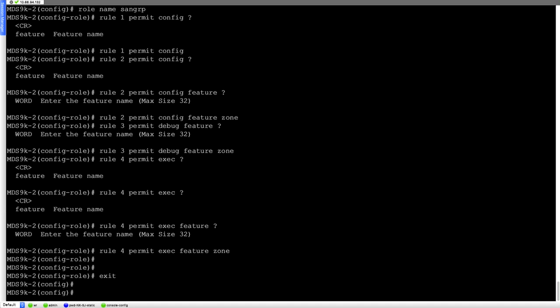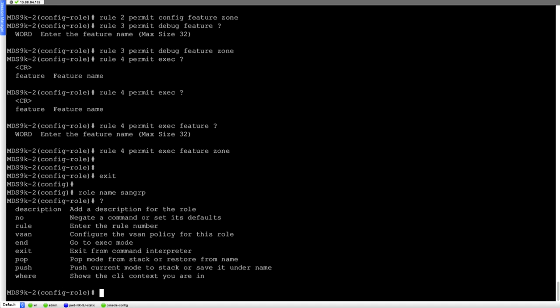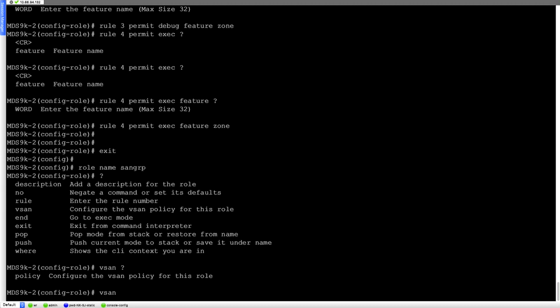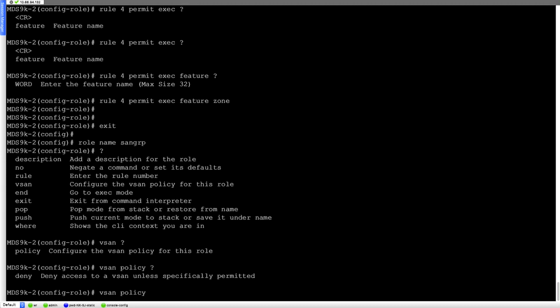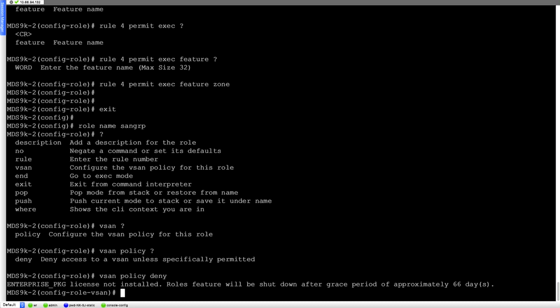And under the role itself, we can also define the vSAN policy for this role. So we can say vSAN policy, and we can specify if it's deny access to the vSAN unless specifically permitted. So under this policy, we can say vSAN policy deny and permit vSAN, let's say 2 to vSAN 100.